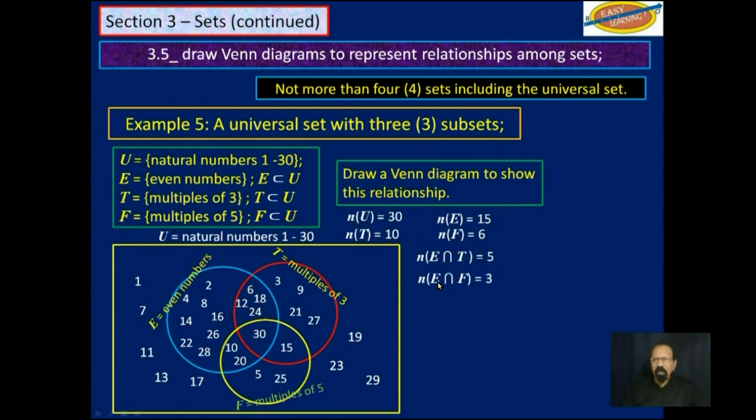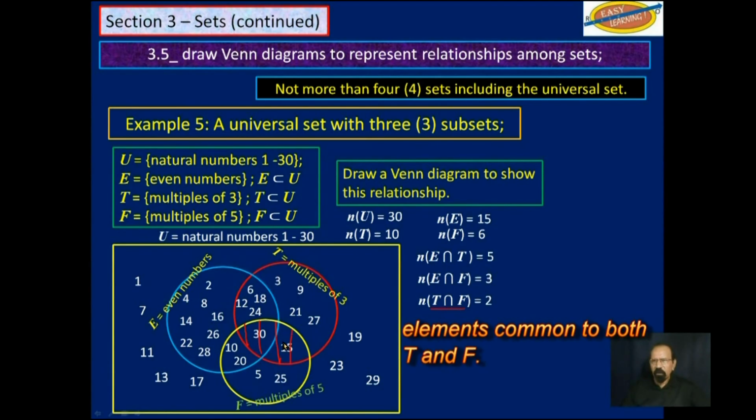The cardinality of E intersection F. E intersection F, that's everything in here. And you could see we only have 3 such elements. The cardinality of T intersection F, that's everything in the red and yellow circle, which is 2. And of course, the cardinality of E intersection T intersection F is 1 because we only have this one element common to all 3 subsets.